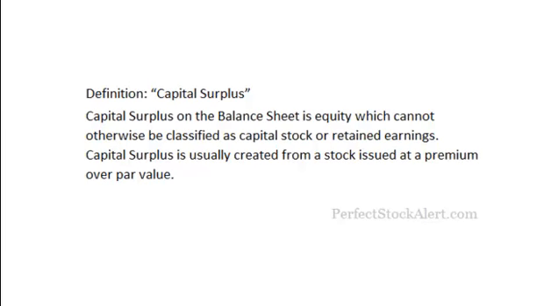Today we're going to be looking at capital surplus, as we do in each one of these fundamental analysis tutorial videos. I'll give you the actual definition and then we'll go on to look at some examples. Capital surplus on the balance sheet is equity which cannot otherwise be classified as capital stock or retained earnings. Capital surplus is usually created from a stock issued at a premium over par value.